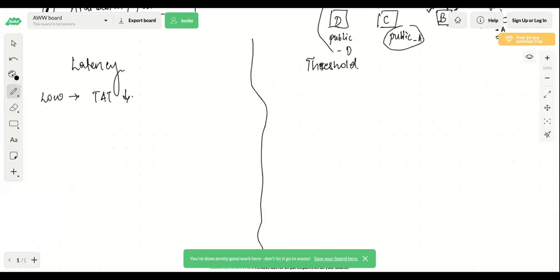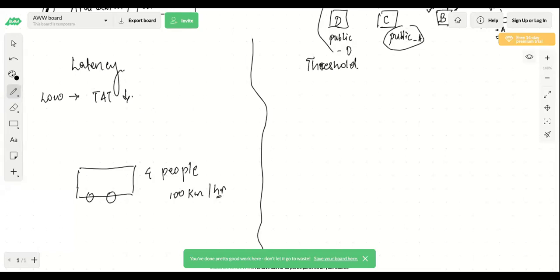Let's take an example. Let's say there is a car, and there are 4 people sitting in this car, and the car is running at a speed of 100 km/h. Correct.